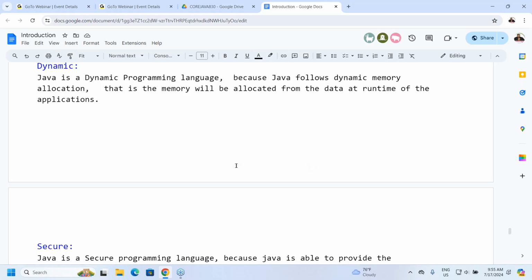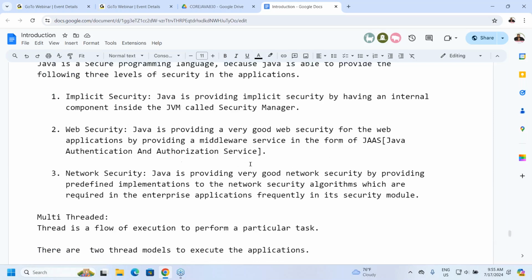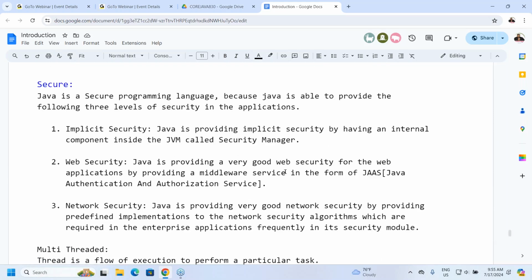How can you say that Java is a secure programming language? Because of 3 levels of security. What are the 3 levels? Implicit security, web security, network security. How does Java provide implicit security? Because of a separate component, the security manager, inside the JVM.